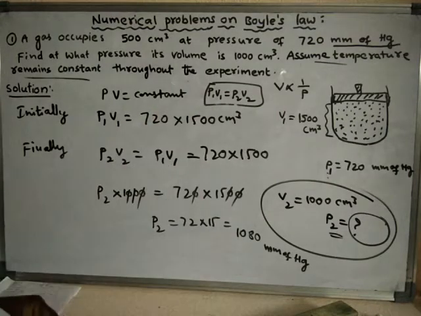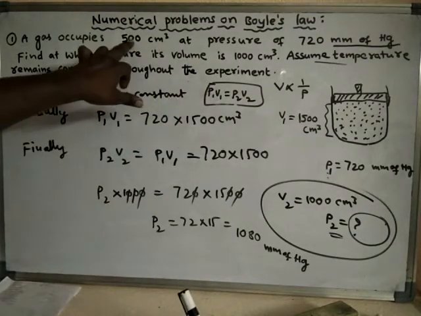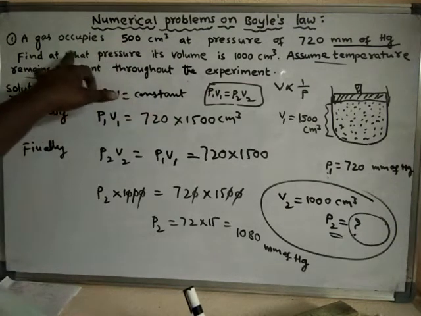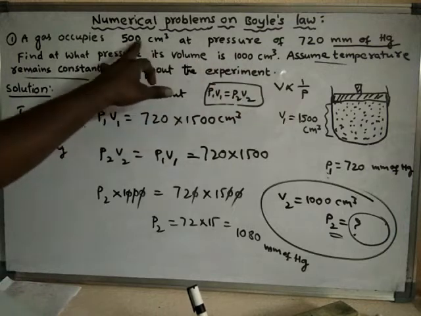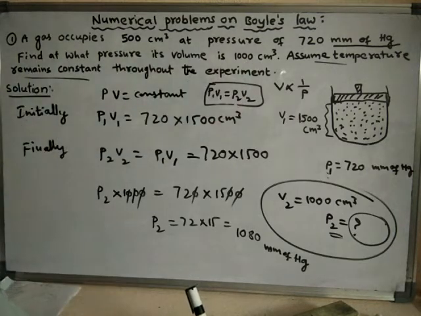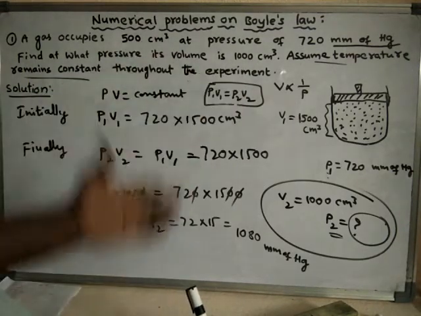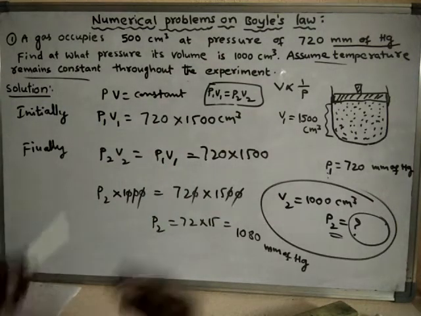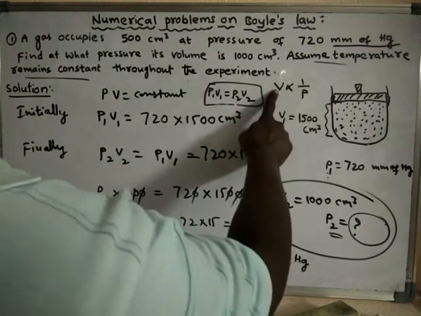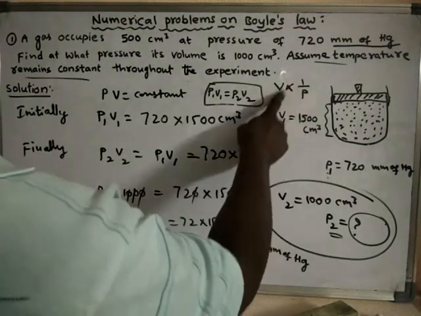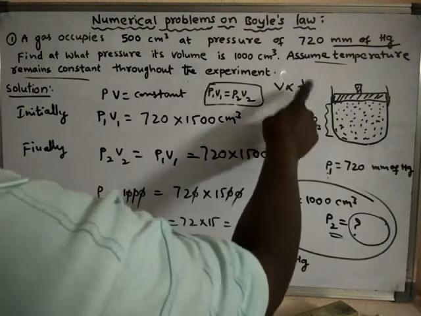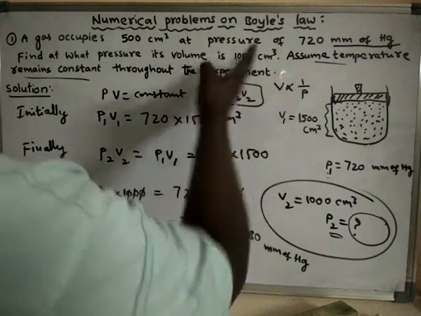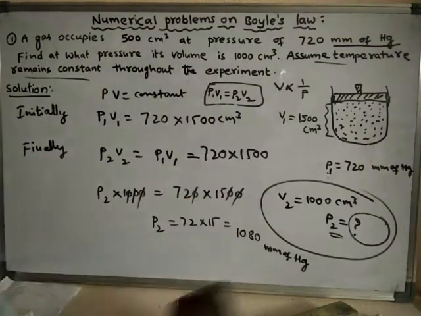Okay, now we have to see that initially the volume is 500 and the final volume has become 1000. So volume is doubled. When volume is doubled, it is understood that pressure is halved, because volume is inversely proportional to pressure. So if volume is increased 2 times, pressure will be decreased by 2 times. Okay, so now for this question, how to solve the answer?